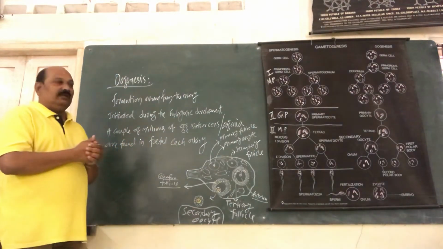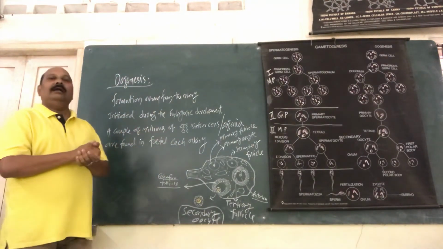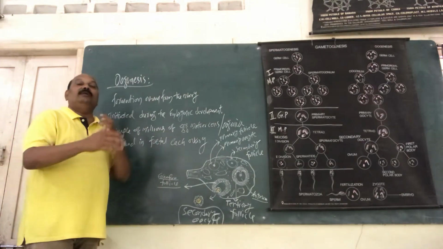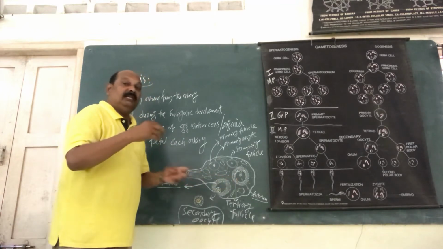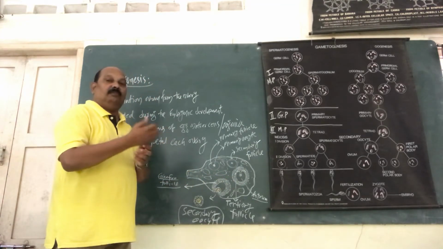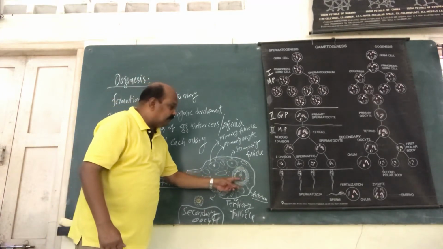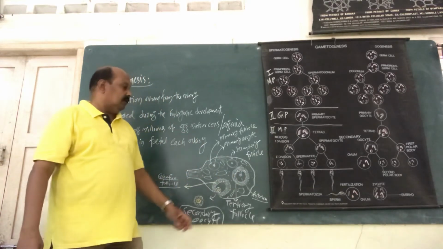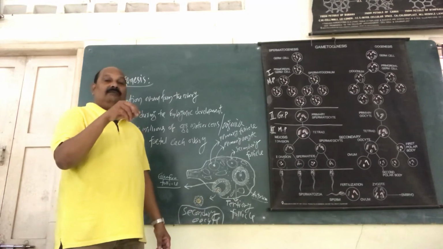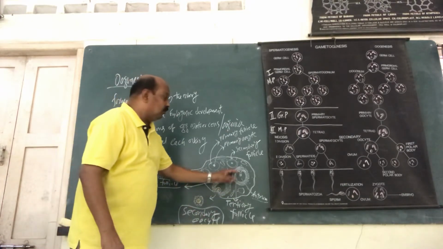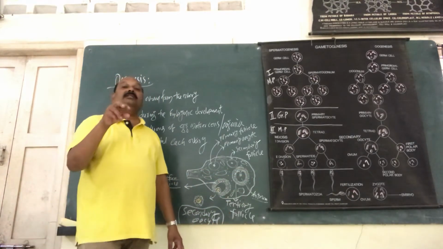Now the secondary follicles undergo some change to form many layers of cells. Many layers of membrana granulosa are formed. Apart from that, there is development of a cavity inside the follicle, which we call the antrum. So the antrum is a cavity in the follicle. Now the whole structure we call the tertiary follicle.